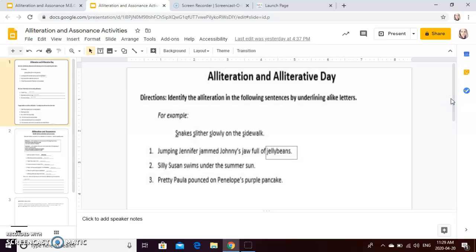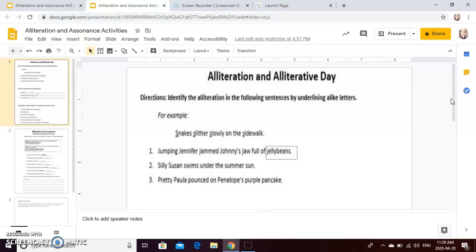So the first sheet is called Alliteration and Alliterative Day, and there are 3 parts to this sheet. The first part just says identify the alliteration in the following sentences. So like last time when I told you that you could make shapes around words that worked for this, you can do the same this time.